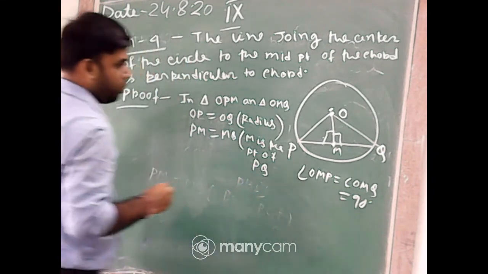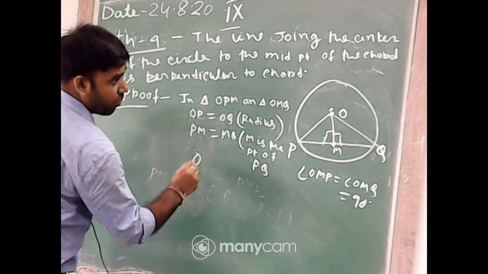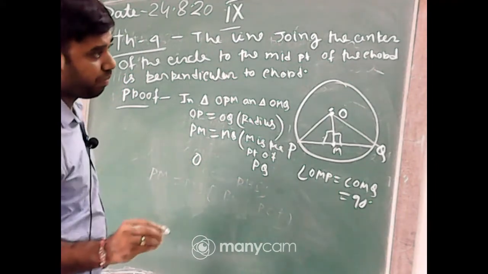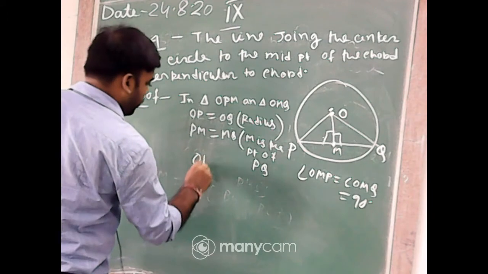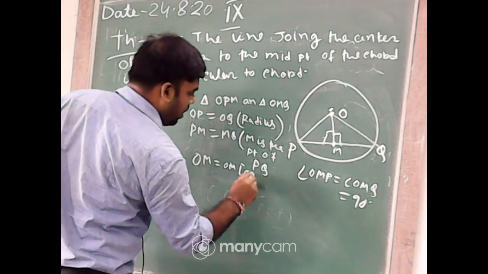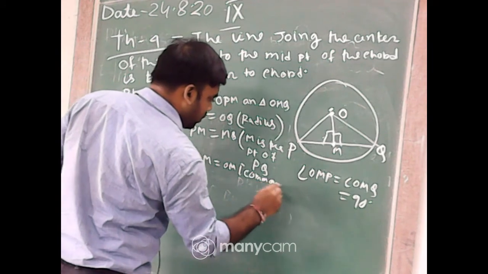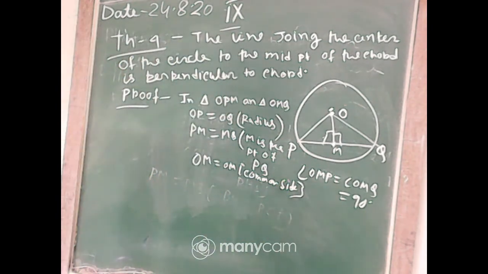And OM equal to OM. OM equal to OM means that is the common side.